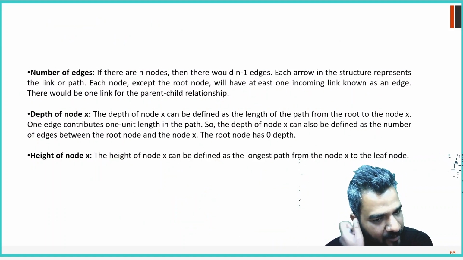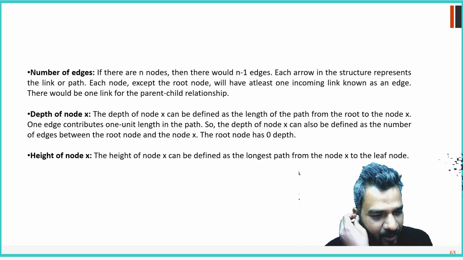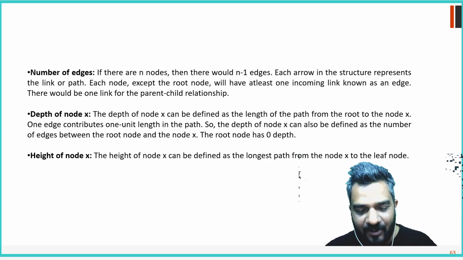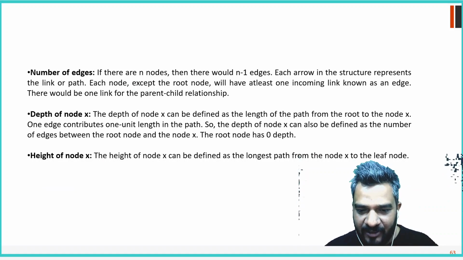The height of a node can be defined as the longest path from the node X to a leaf node. So the same way you calculate depth, height will be calculated from the node itself. What is its starting point?